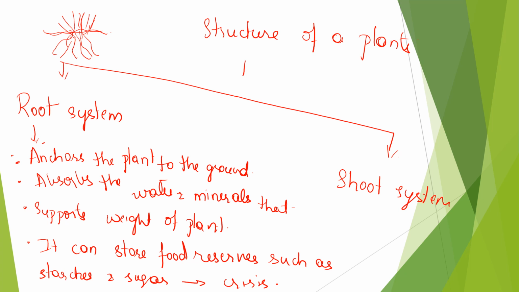Now, why did I say system? It's because the way the roots are interlinked is different in different trees. So overall there are two types of systems. One system is the taproot system, and the other system is... First let us see about the taproot system.